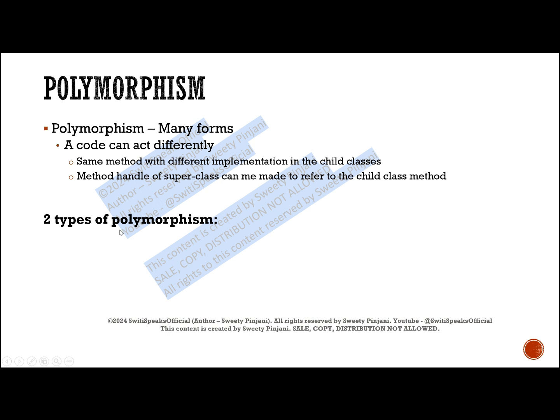There are two ways in which you can have polymorphism. One is during compile time, which we call static. Another is during runtime, which we call dynamic. In System Verilog, we do this dynamic polymorphism using virtual methods. Since dynamic is most widely used in System Verilog, we are going to focus on that, because we have polymorphism using virtual functions during runtime. That's why we are going to focus on this, since this is a series based on System Verilog.